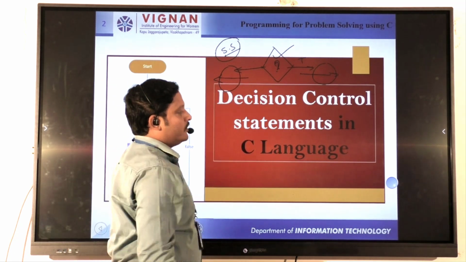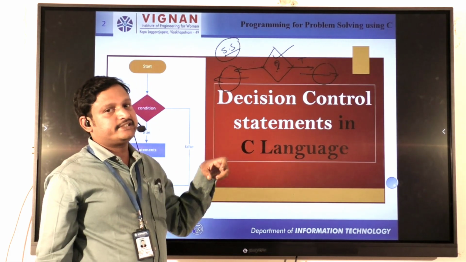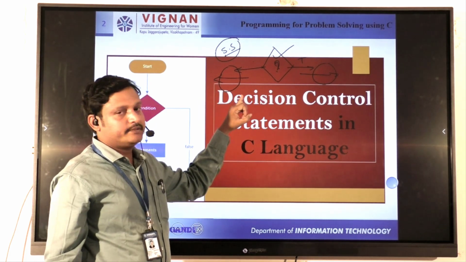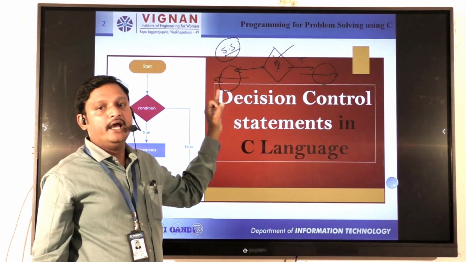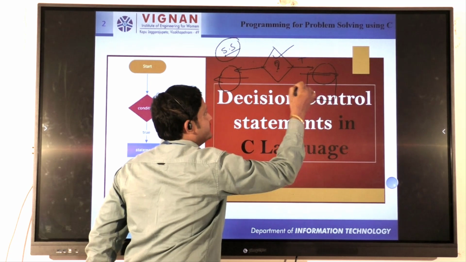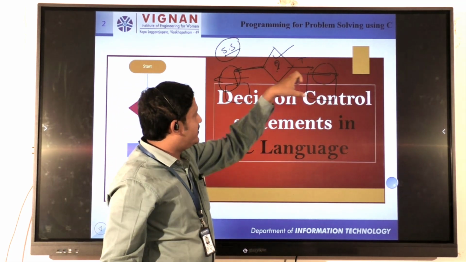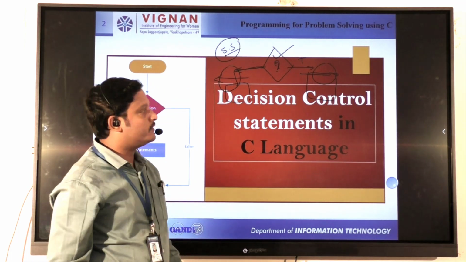Another name for these control statements is conditional statements, also called selection statements and decision making statements, and one more is the branching statement. That means there are two branches, a right branch and a left branch. You choose this branch or that branch depending upon the condition.